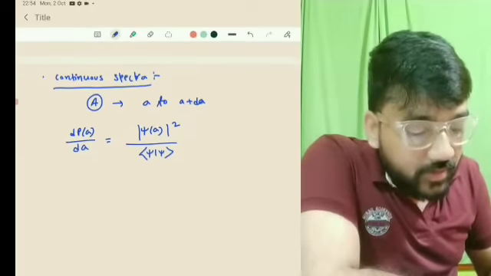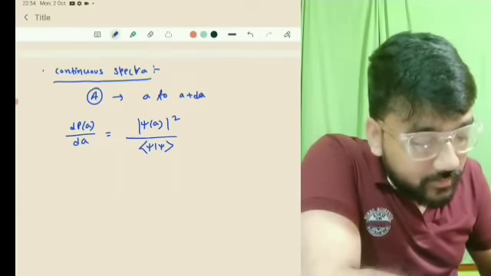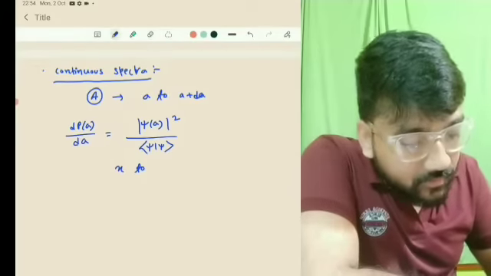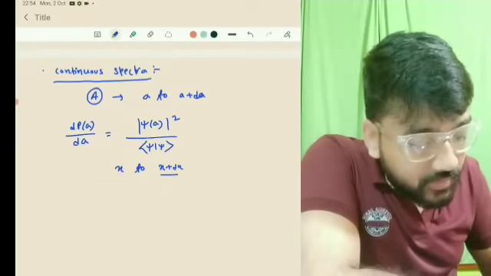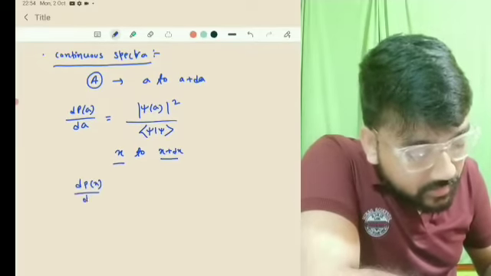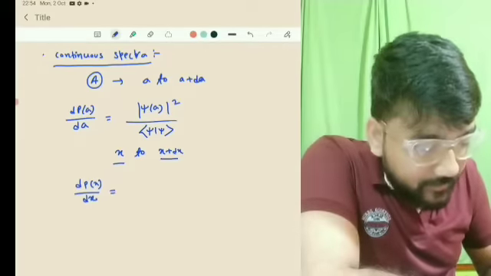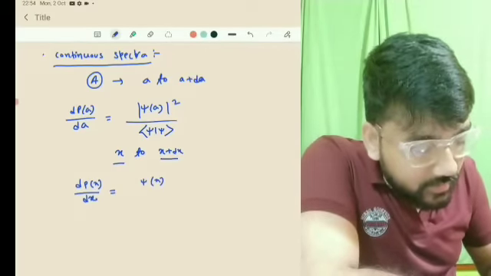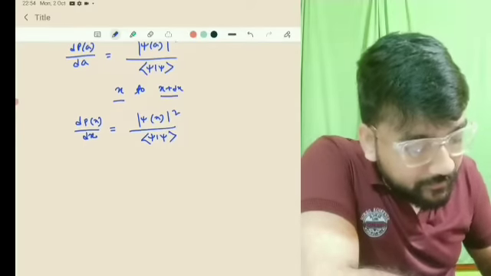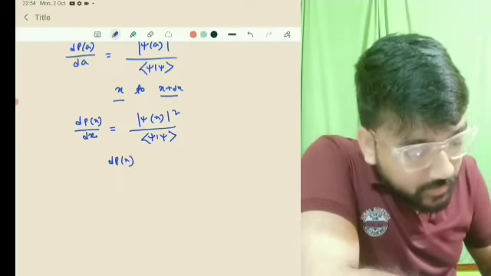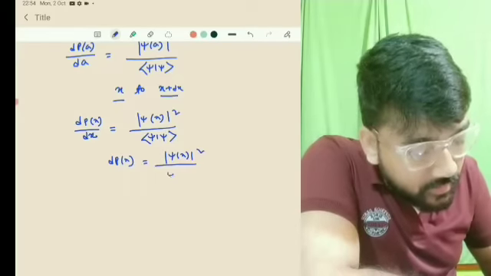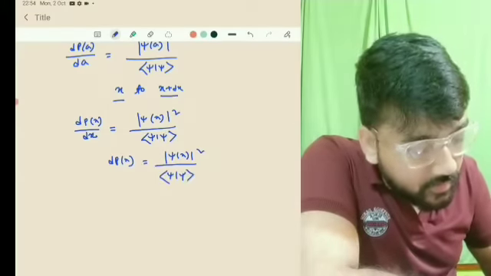Okay, but if you write in general that between x to x plus dx, that will be just dP_x upon dx, that is simply mod psi of x square divided by psi with psi. So our dP_x will be mod psi of x square divided by psi with psi into dx.